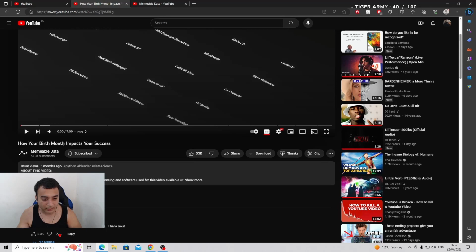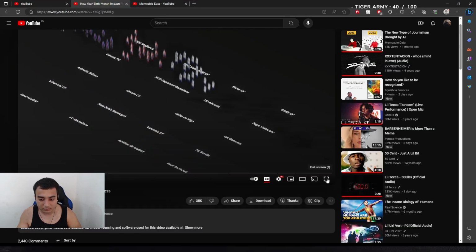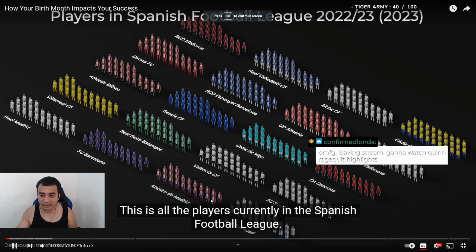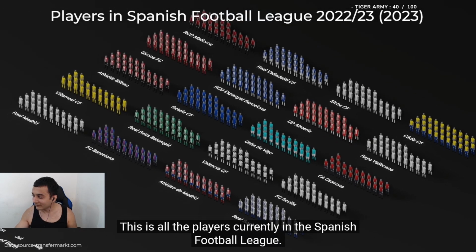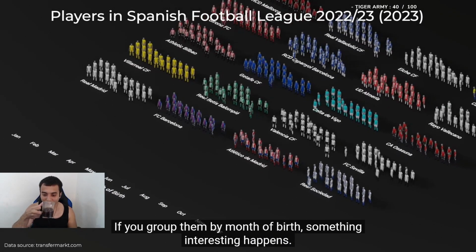How does your birth month impact your success? Let's go. This animation is all the players currently in the Spanish Football League. If you group them by month of birth, something interesting happens.